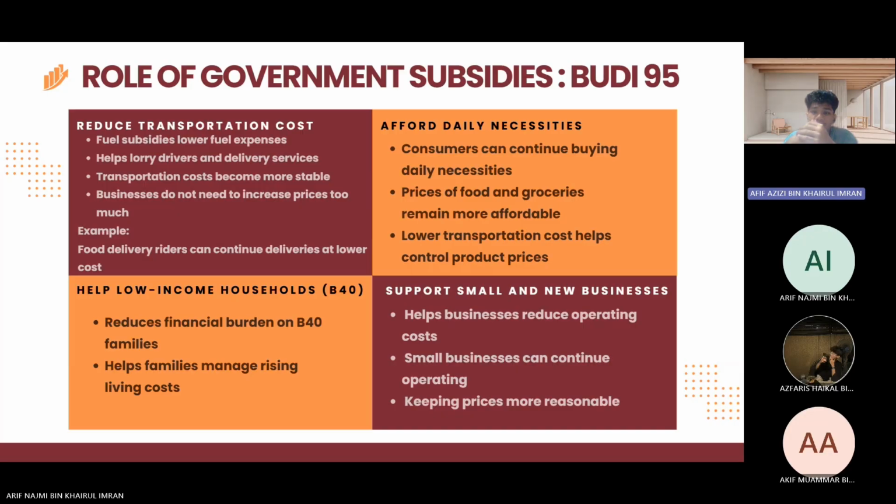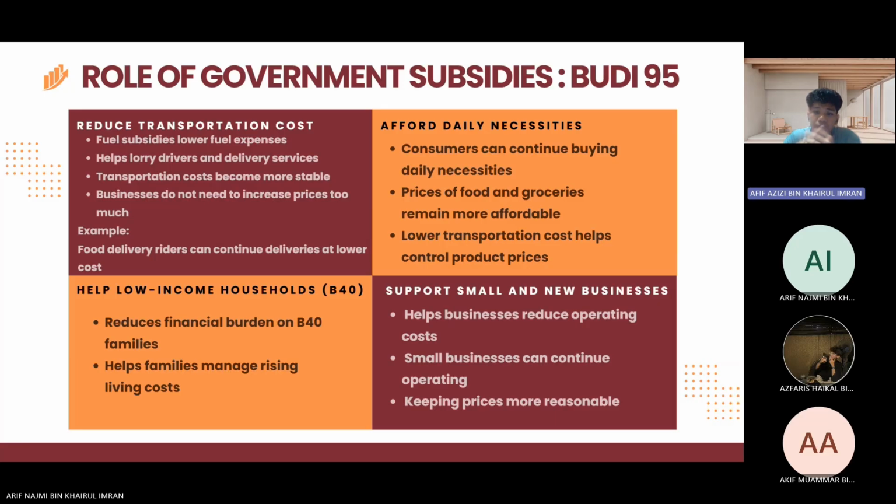Besides that, subsidies are very important for low-income households such as the B40 group. These families spend most of their income on food, transport, and utilities. Rising prices can make life more difficult for them. Through programs like Budi 95, the government helps reduce their financial burden and supports them in managing their daily living costs. Subsidies also help small and new businesses survive during inflation.